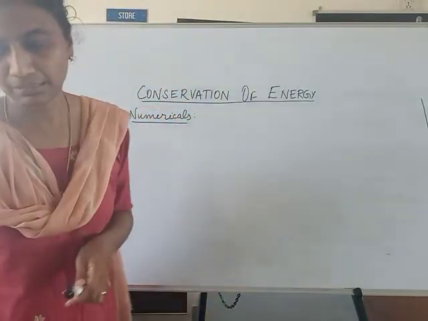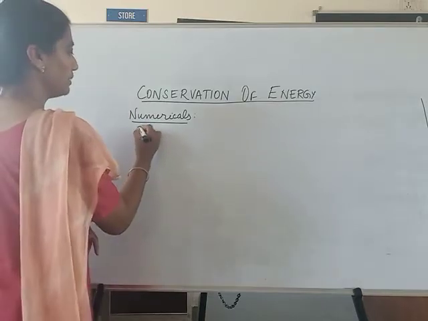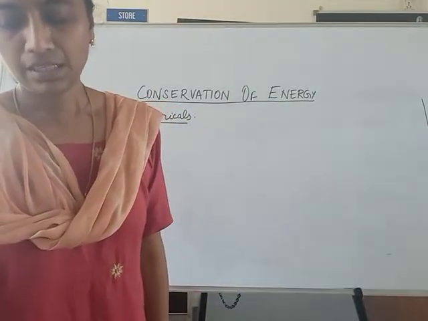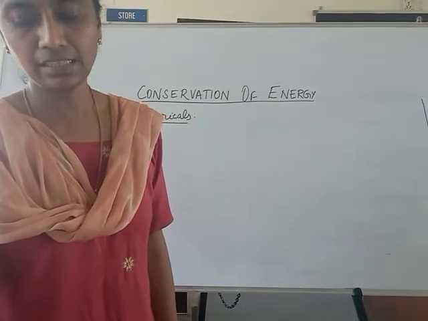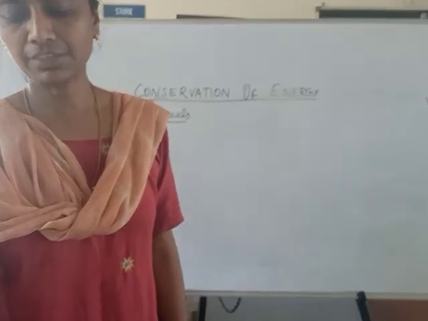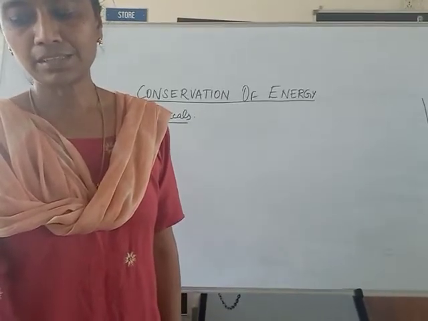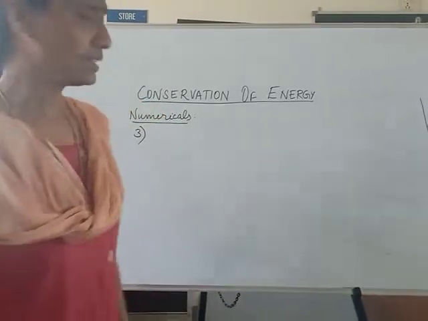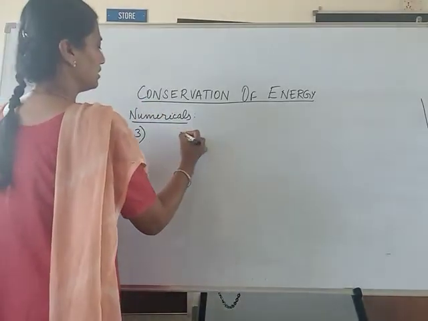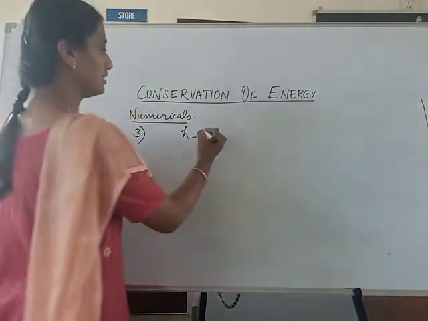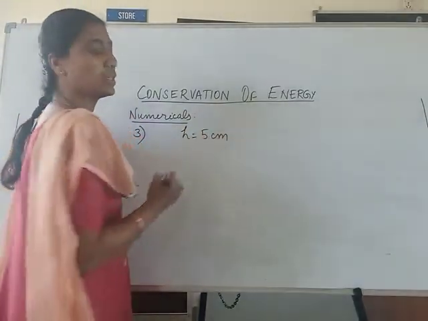Now, example number 3 is about a simple pendulum. A simple pendulum, while oscillating, rises to a maximum vertical height of 5 cm from its rest position when it reaches its extreme position on one side. So, it reaches a maximum height of 5 cm on one side.